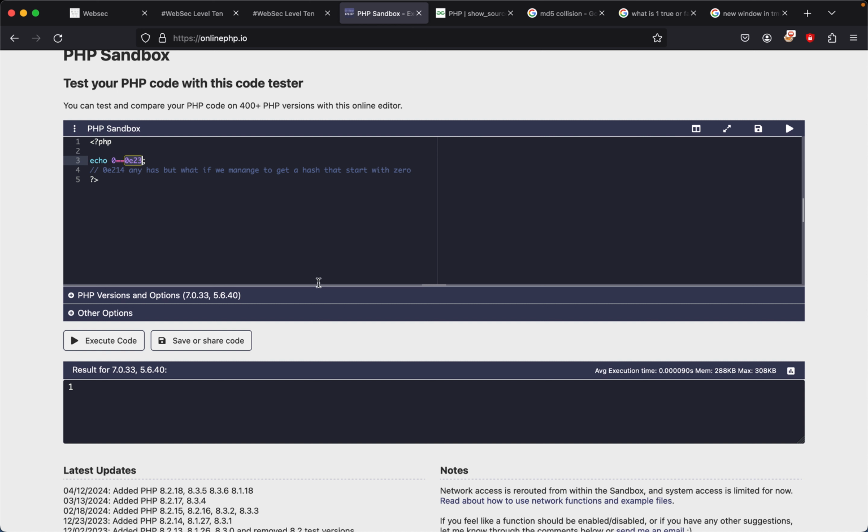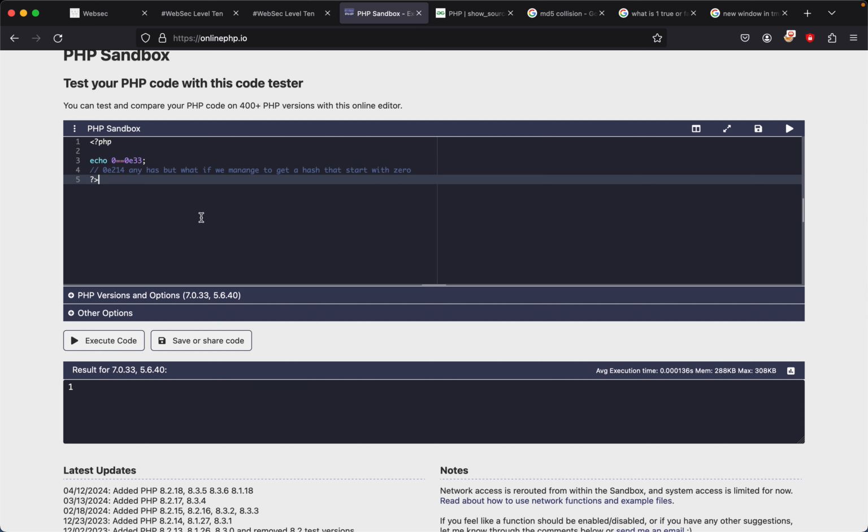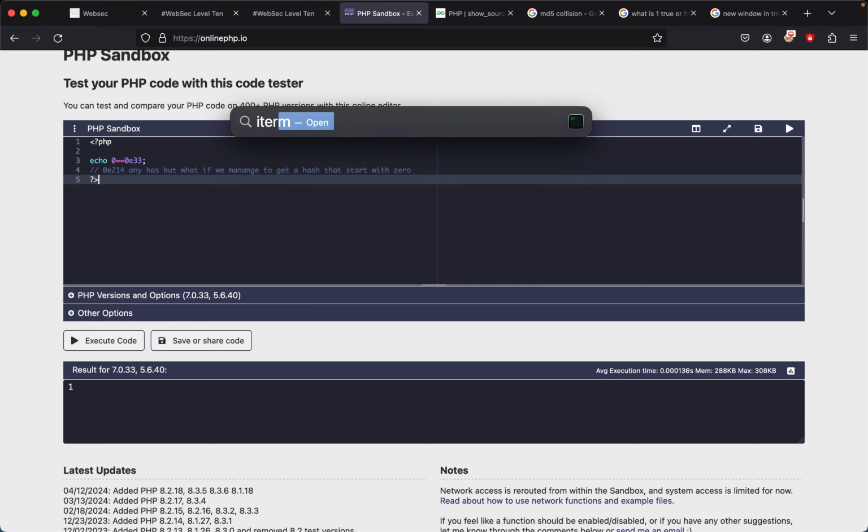So that's basically all we're trying to do. We're just trying to generate a hash that starts with a 0. So even if I change this to a 3, it shouldn't affect it. We should still print out 1. Yeah, so it doesn't matter. All we want is for this hash to start with 0, and so far it's not happening. It's gonna take a while.